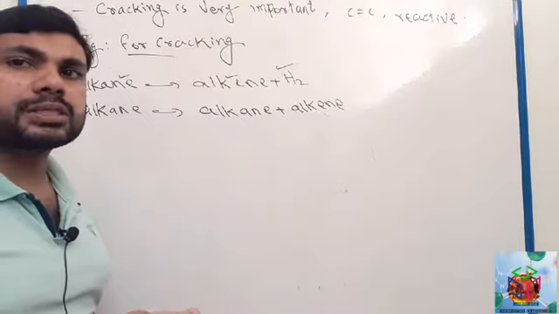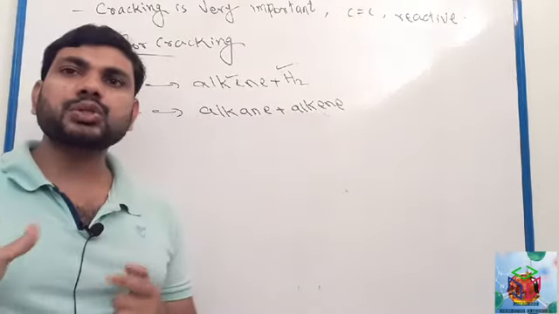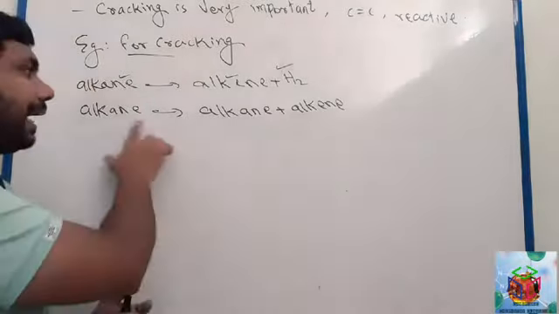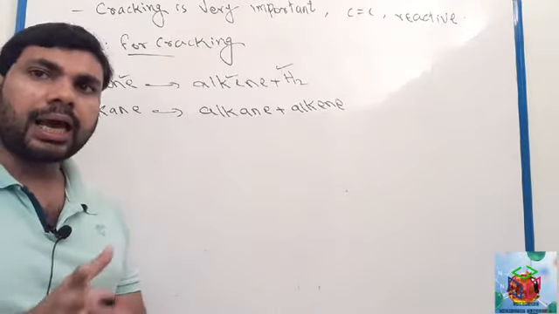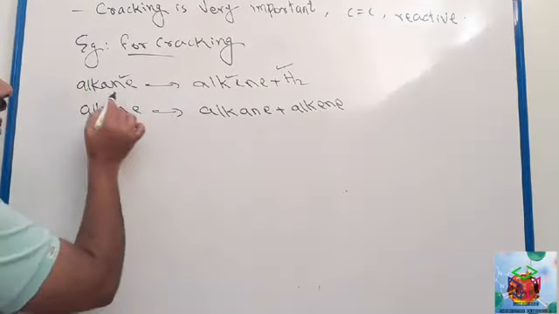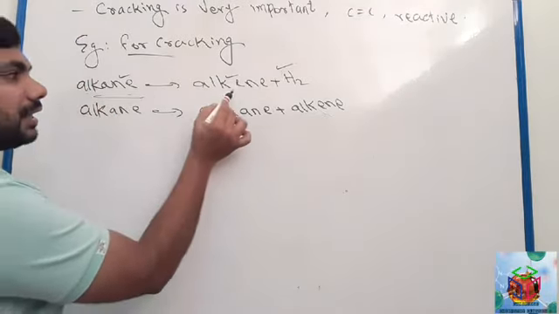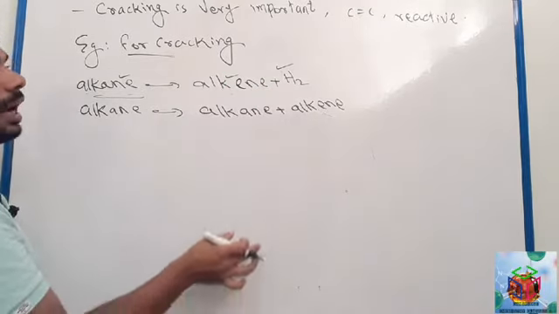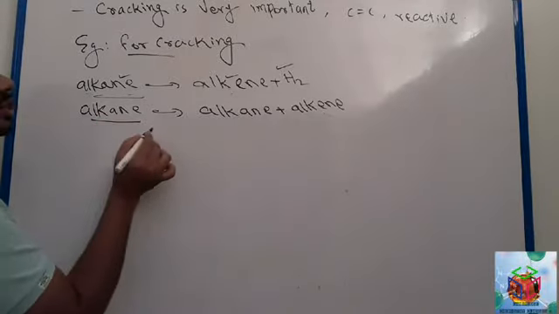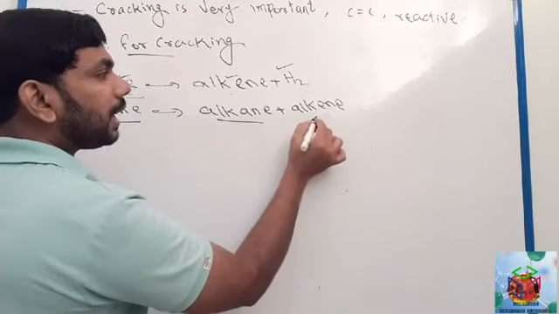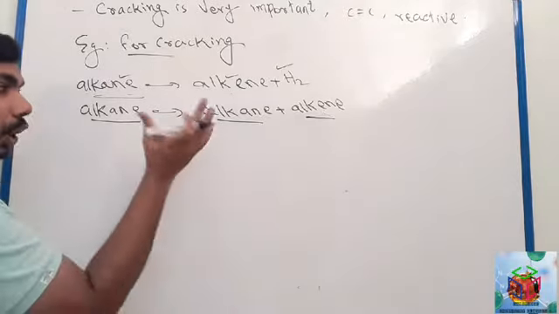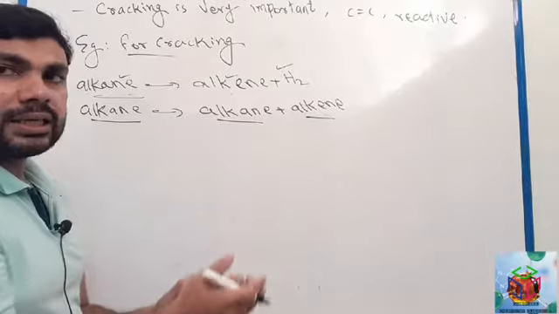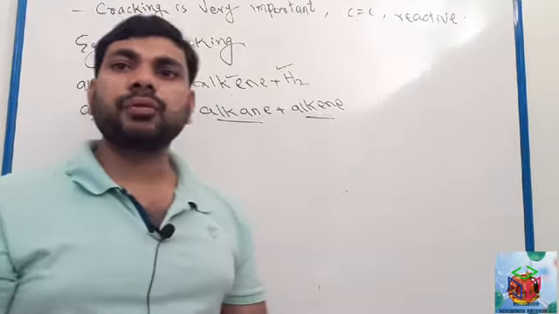This is one possible cracking. And another one, alkane changes to alkene and alkane. One long chain alkane changes to a small alkane and a small alkene. These are the possibilities for cracking.